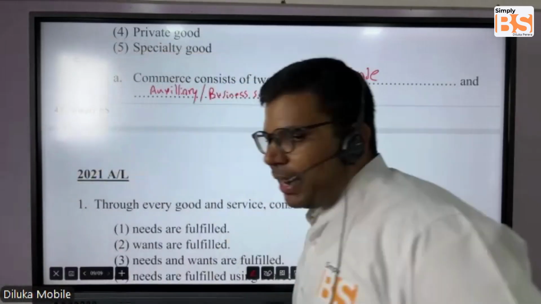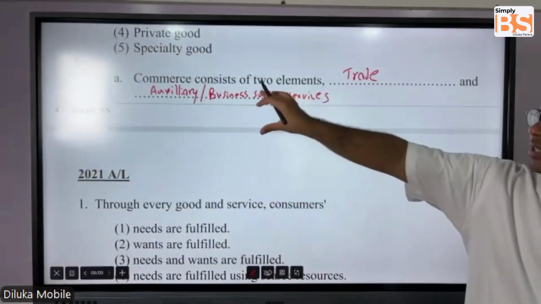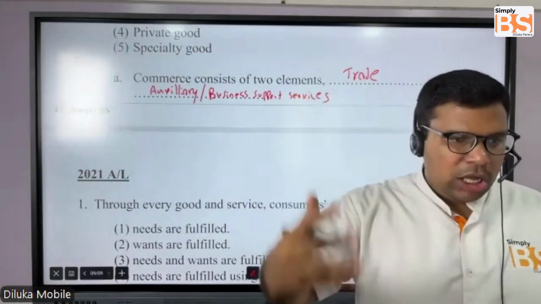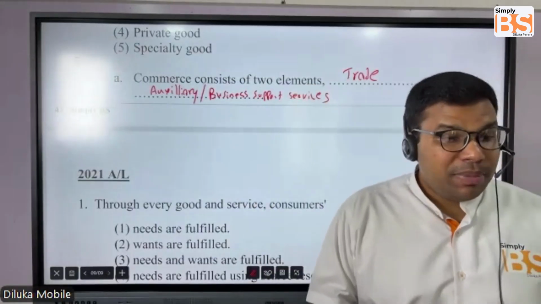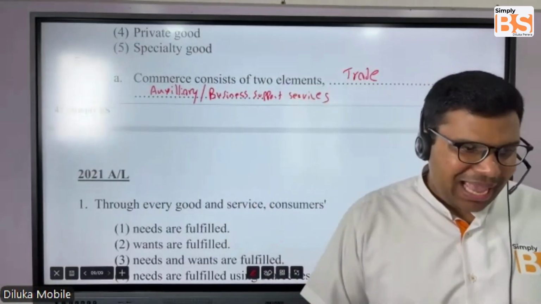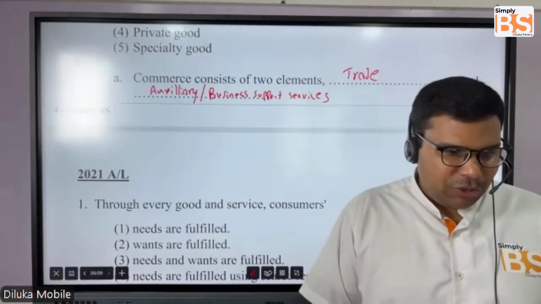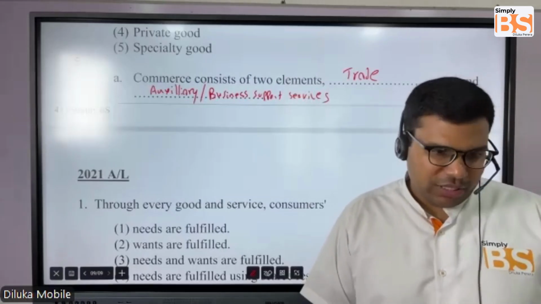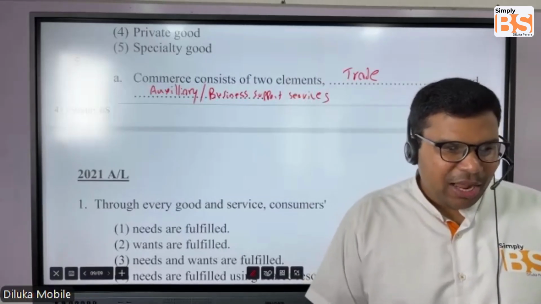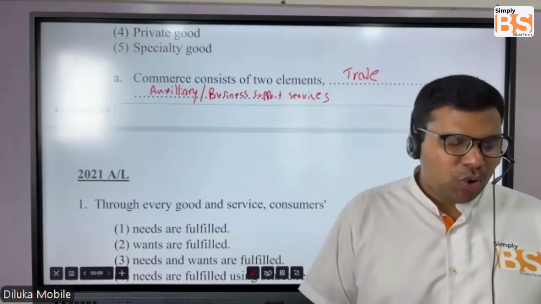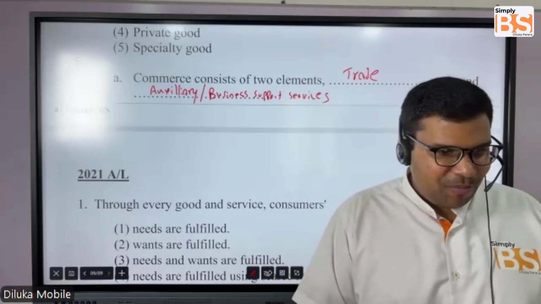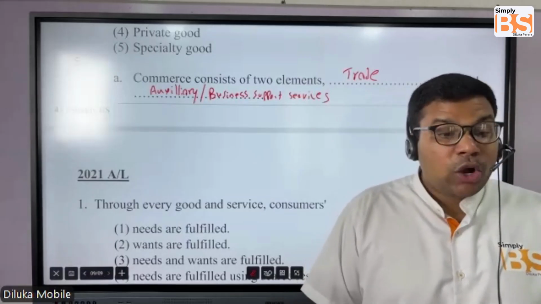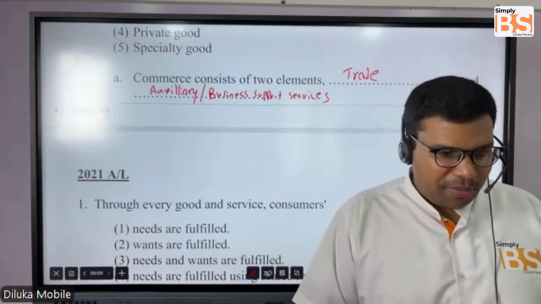So these are the two components which come under commerce: trade plus auxiliary or business support services like banking, transport, insurance, communication, warehousing. They provide support services. And under trade you have local trade and foreign trade. So that is called commerce.